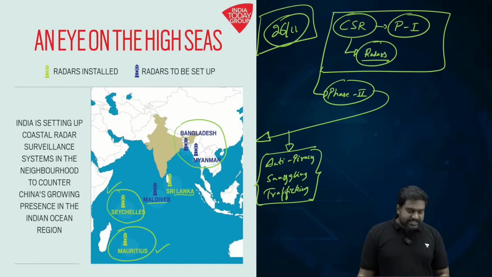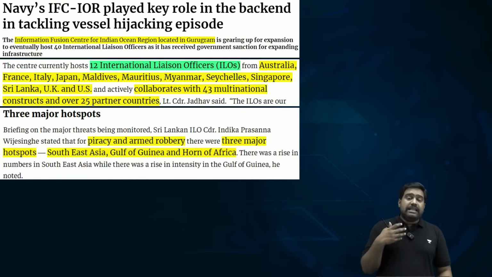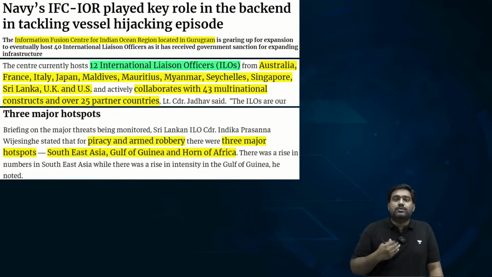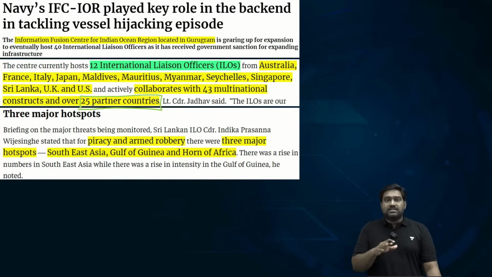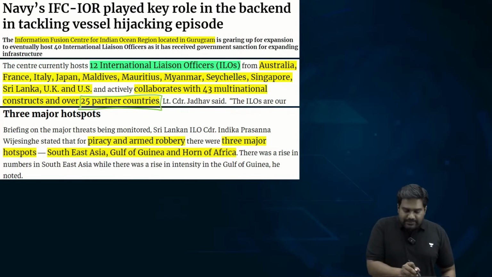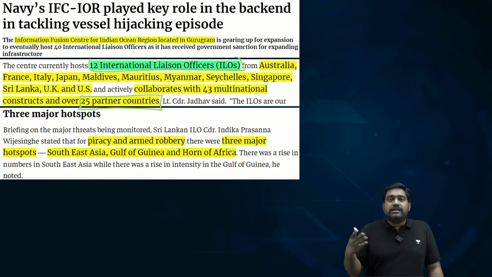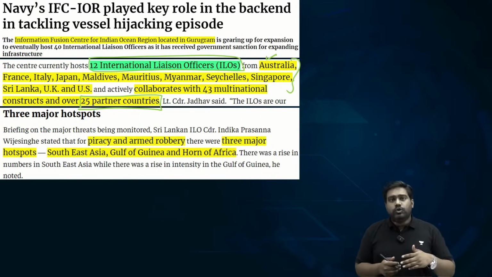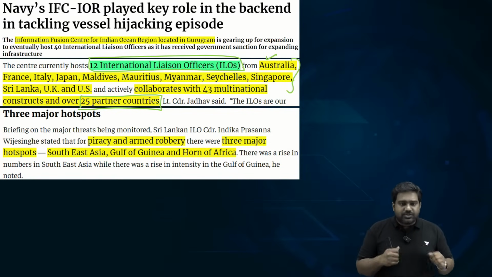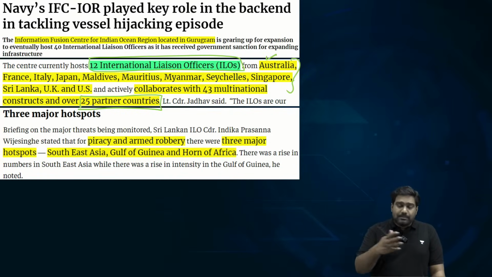So it's one of the most important security initiatives launched by India, and many countries have shown interest in the project. They have partnered with India. Around 25 countries have partnered with India over this project, and 12 of them have stationed their liaison officers. Close partners like the US, Australia, Japan, even Italy and the UK, and many others. They have stationed their naval liaison officers at IFC-IOR in Gurugram to work with the Indian Navy and to share the maritime intelligence.